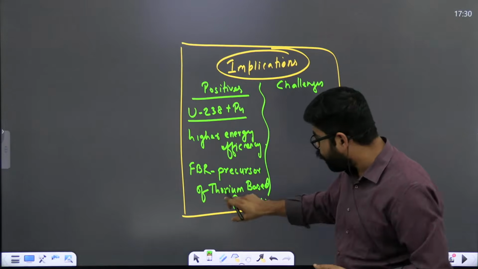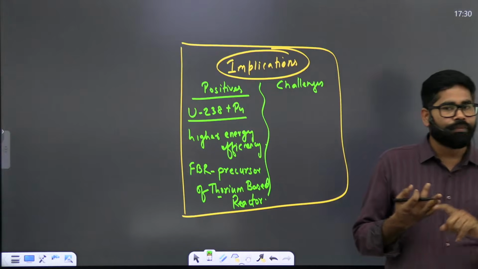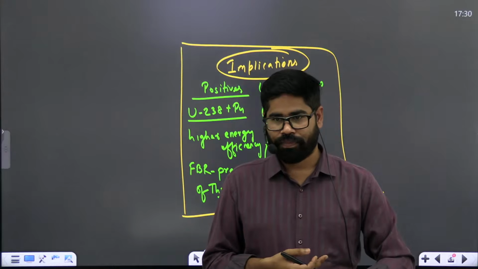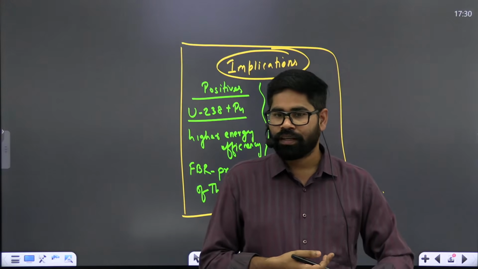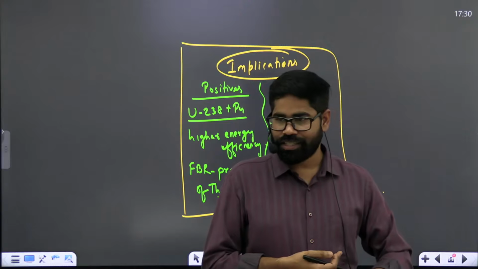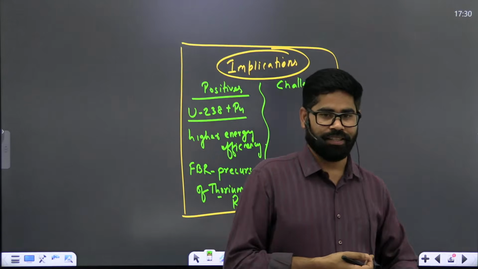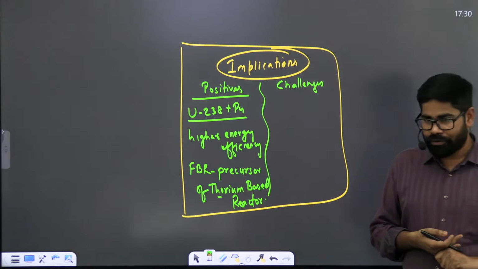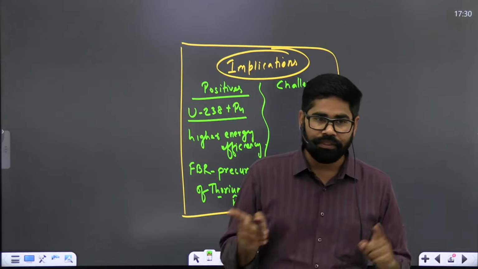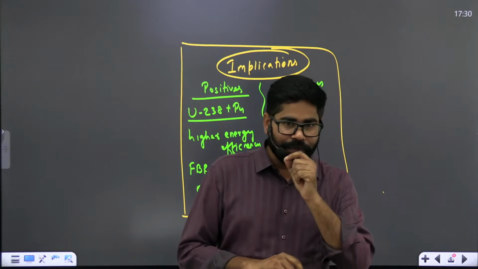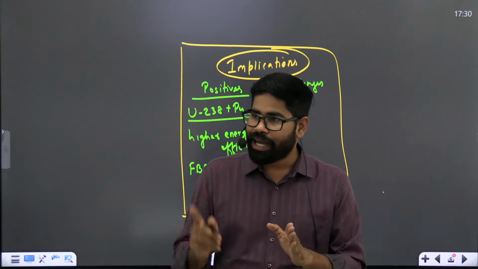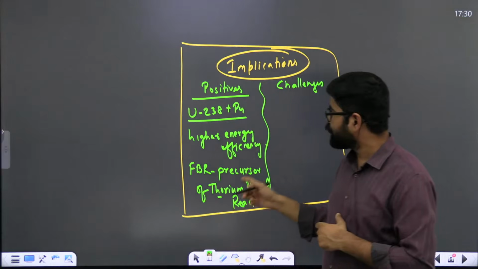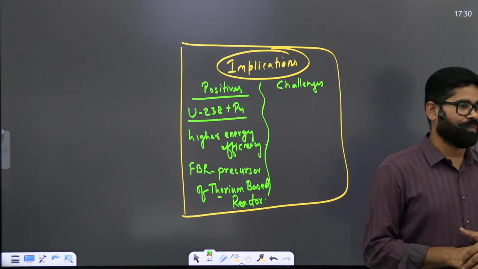And once we have got there, it is going to be much more easier for us, क्योंकि हमारे पास सबसे अधिक कोई चीज है, तो that is thorium. Not just here, in the entire world, India is having the largest reserve of thorium. So if we reach to this stage after fast breeder reactor, it can be helpful for India because we have the largest reserves of thorium. So that will be one of the benefit which we see here as part of implication.